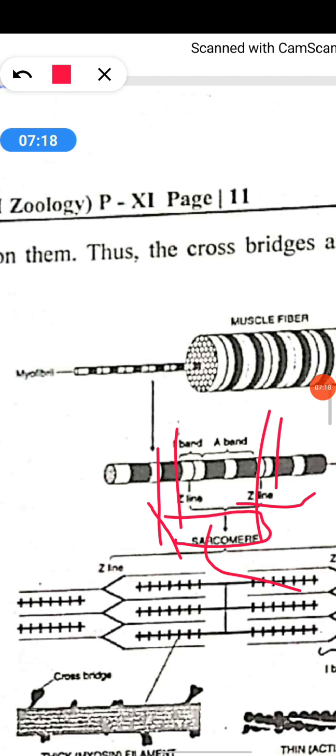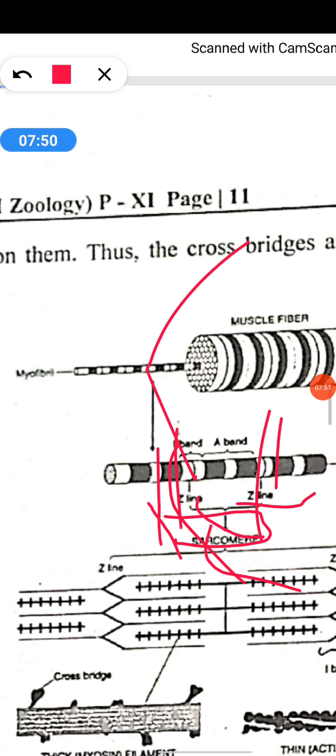In the resting state, the edges of the thin filaments on either side of the thick filaments partially overlap the free ends of the thick filaments, leaving the central part of the thick filaments. The central part of the thick filament, that is myosin, is not overlapped by the thin filaments, that is actin. That zone is called the H zone.